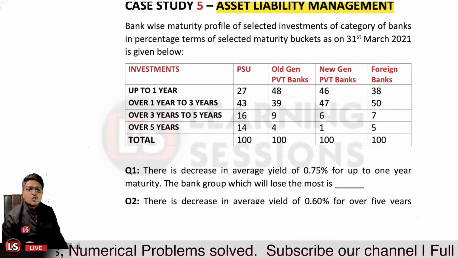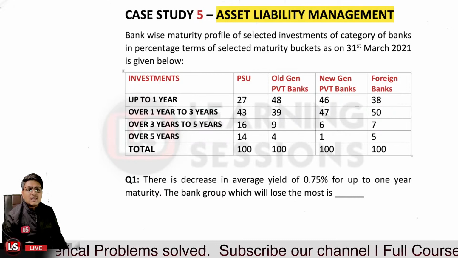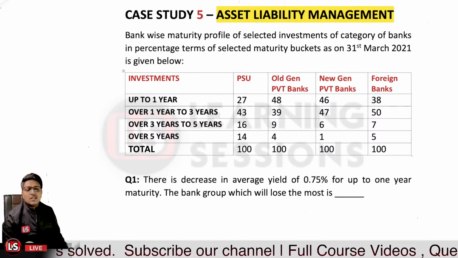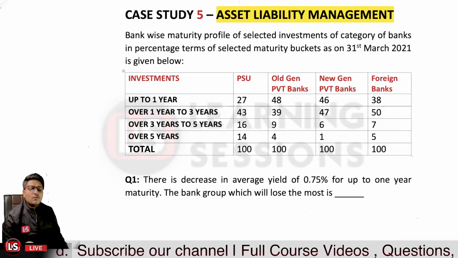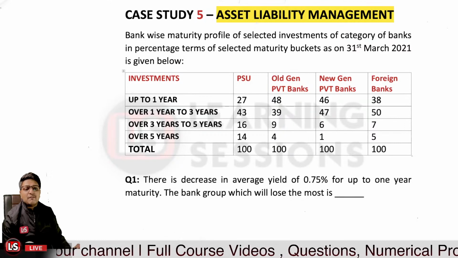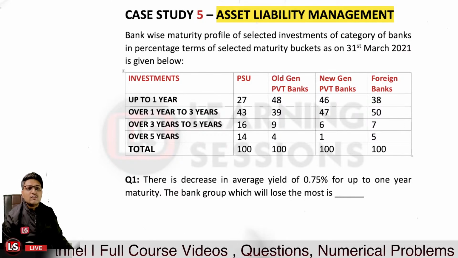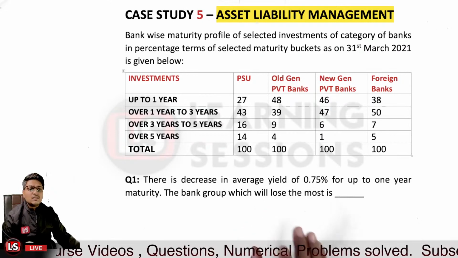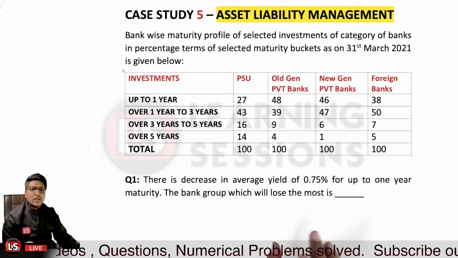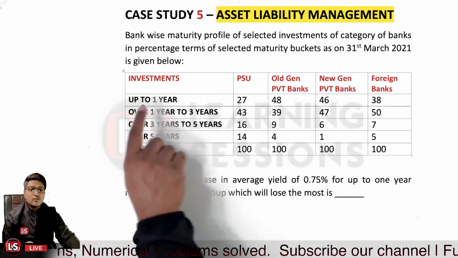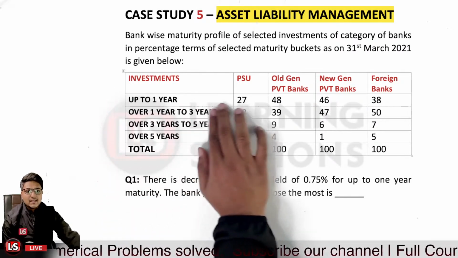Okay, so the first question says there is a decrease in average yield of 0.75% for up to 1 year maturity, and the bank group which will lose the most is. So there is a decrease in average yield of 0.75% for up to 1 year. For up to 1 year, we need to consider the data related to up to 1 year only. So we will be looking at just this time horizon, that is up to 1 year.